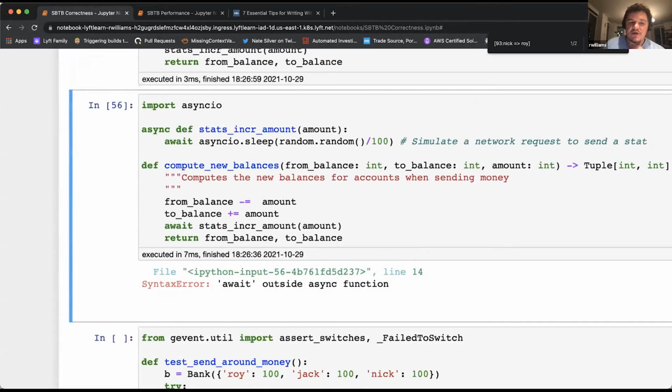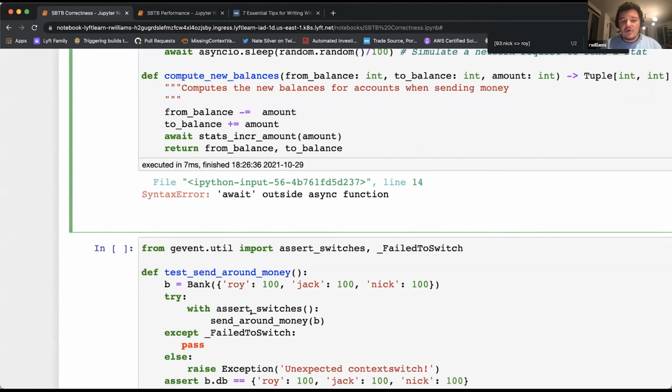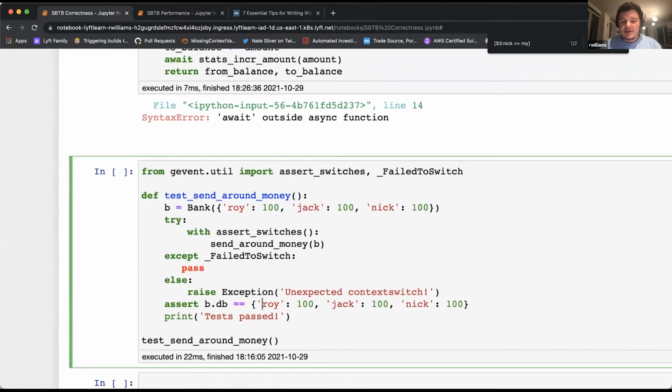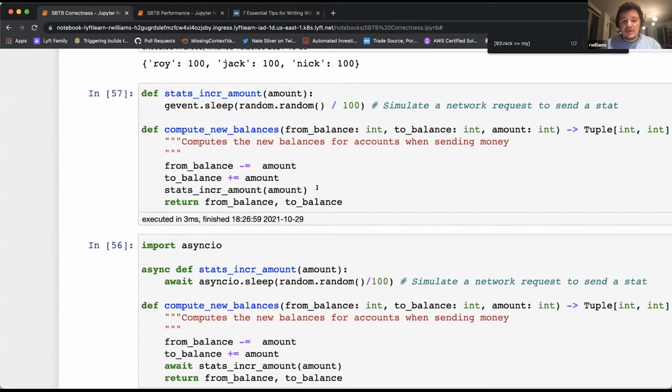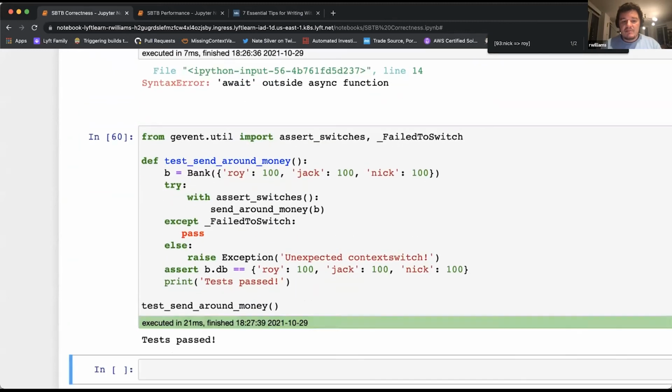Going back to the old code though, another potential solution to avoiding context switches is that Gevent has some support for this. Gevent has a built-in function called assert switches, which is a way inside of test cases to assert that a chunk of code will context switch. We obviously want the opposite of that, but we can massage the test case into being what we want. So if we take our old bank, we assert switches and then we fail if the exception doesn't throw. So we take our old test case and we fail because we were context switching. If I go back to the code and I remove the stats call, I'm going to pass.